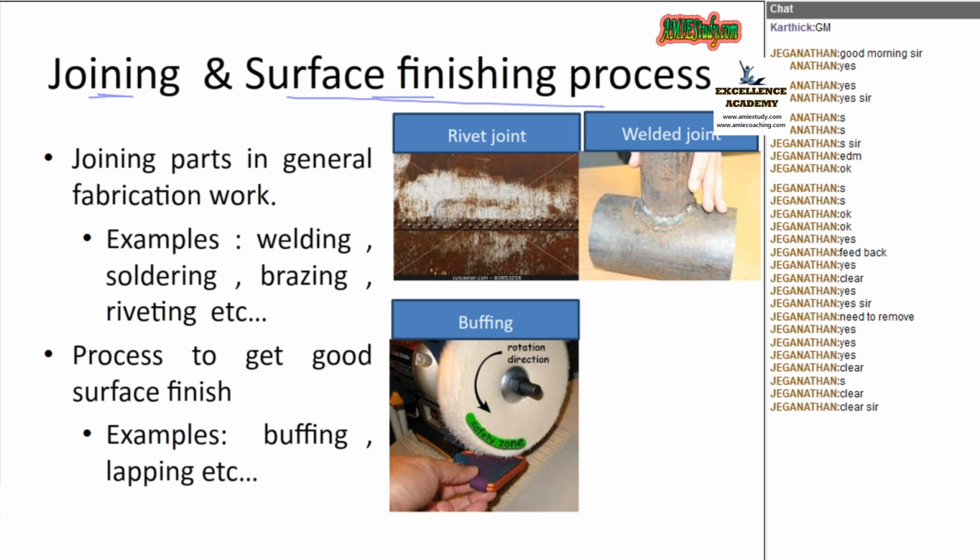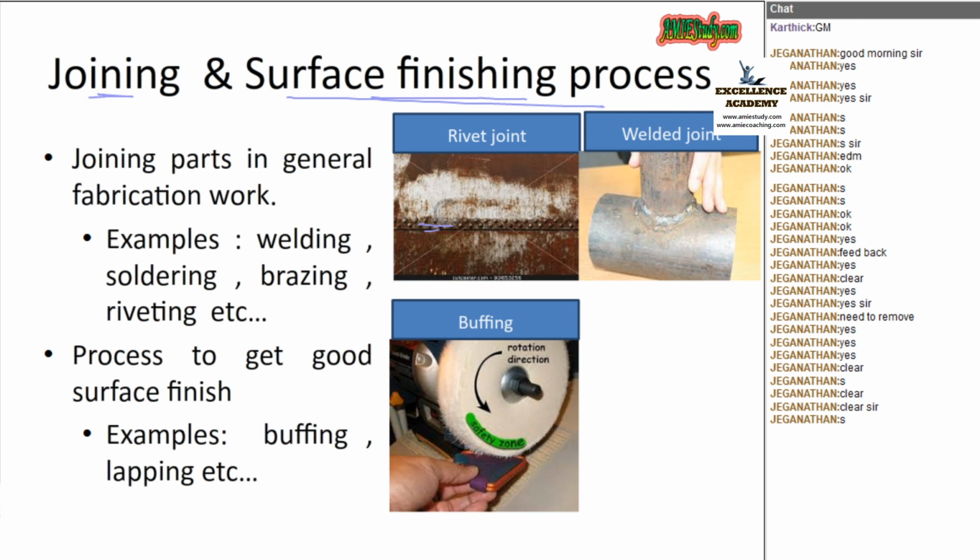Now, joining and surface finishing processes. You might have seen in trains that the bodies, that is, the sheets, are joined by means of rivets. Am I right? Rivets.